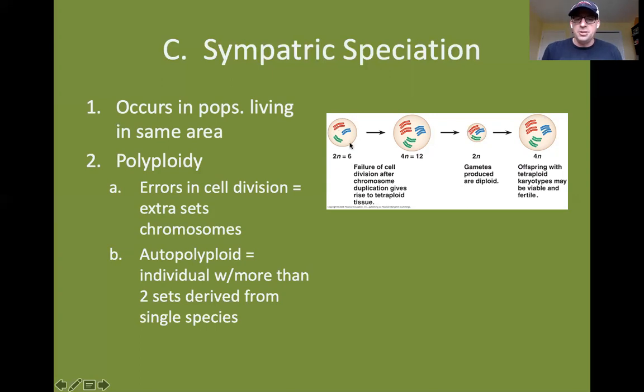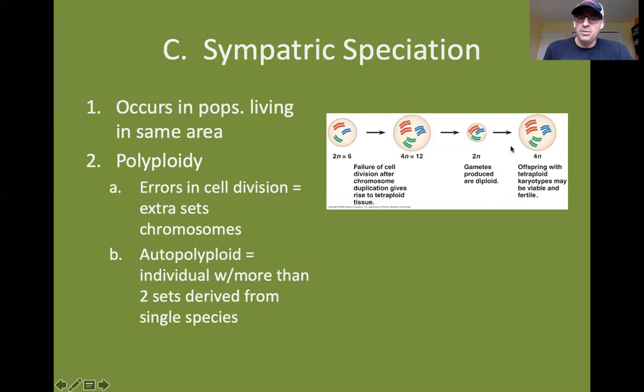So here was the original diploid cell of a particular plant species, typically. Then you get the failure of cell division after duplication. So you get tetraploid tissue here, right? So any gametes that are formed after this failure of cell division are going to be diploid. And so if they were to fertilize through self-pollination like some plants do, or with another member of the same population that had the same type of polyploid event occur, the offspring are going to be tetraploid. And they can be viable and fertile.